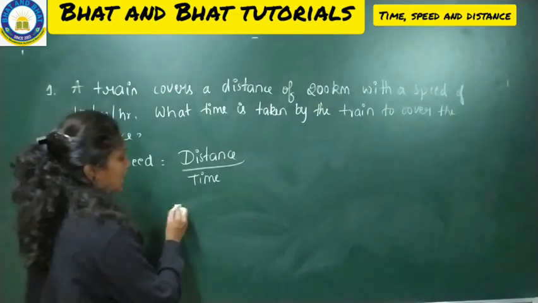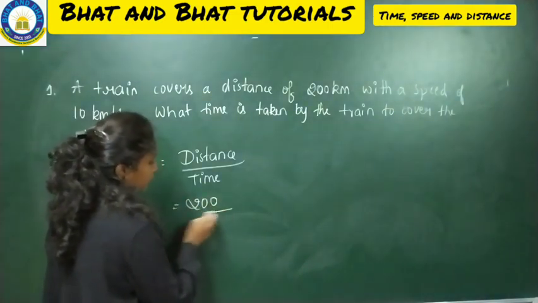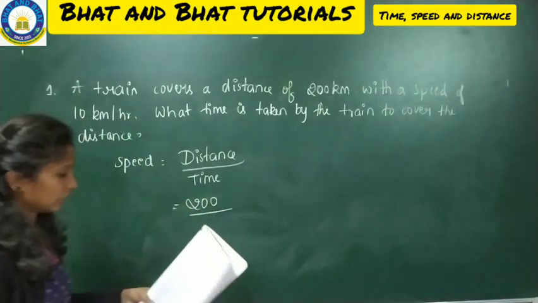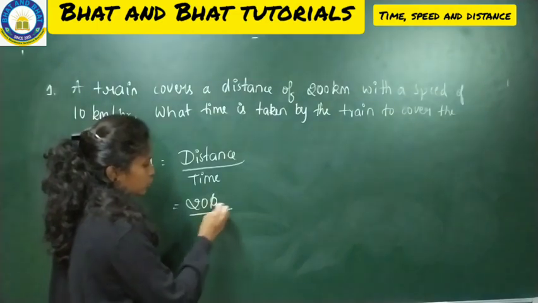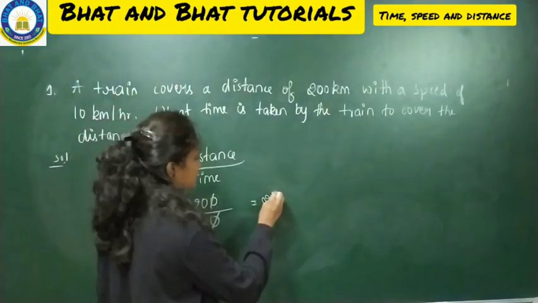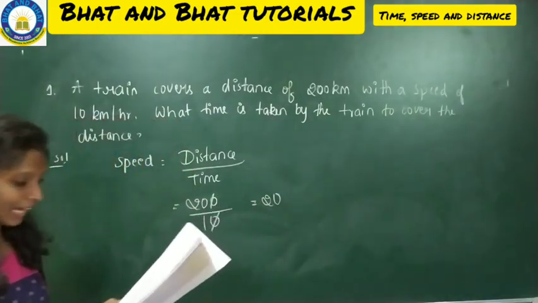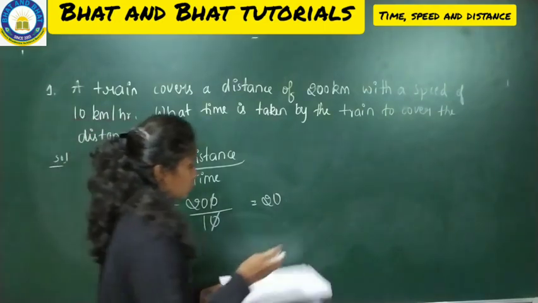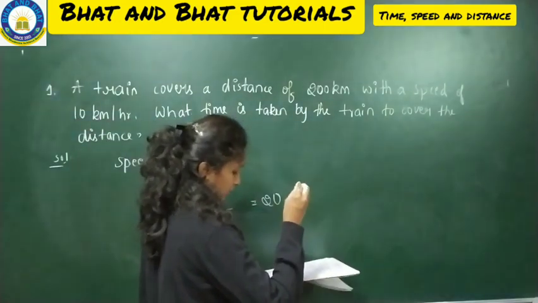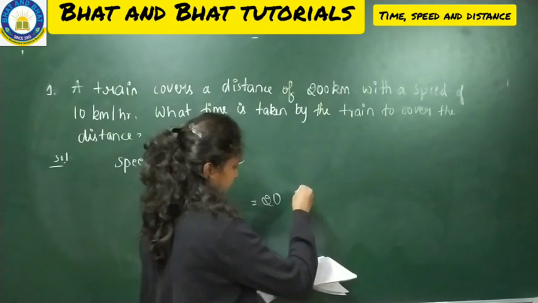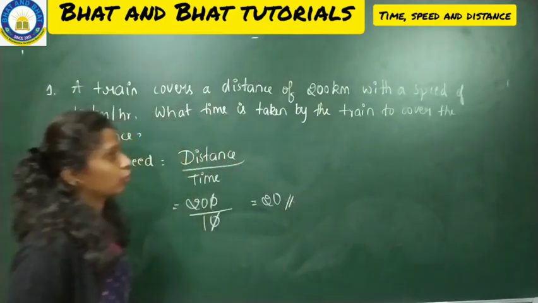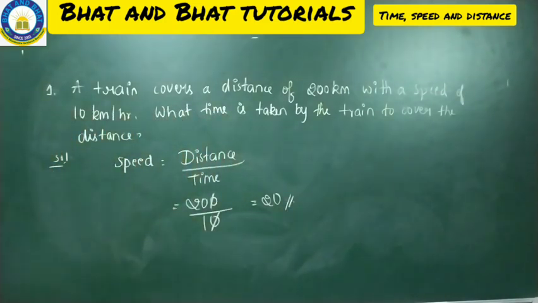So distance, as we know, is 200 kilometer. For 1 hour it's running 10 kilometer. So the zeros will cancel. So the speed is nothing but 20. So now all of you make a note.